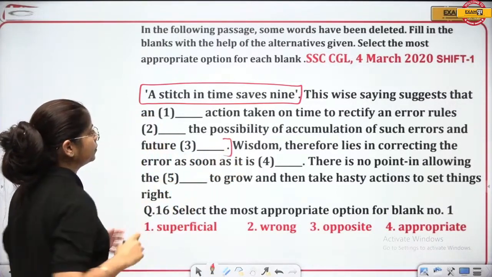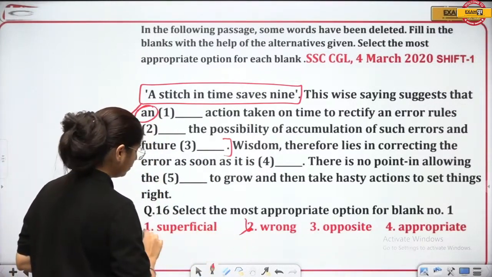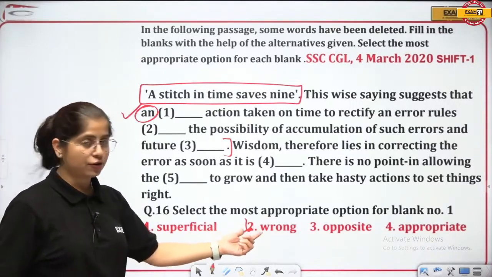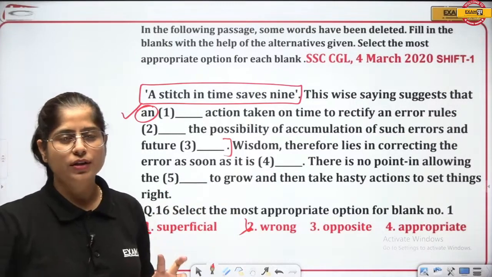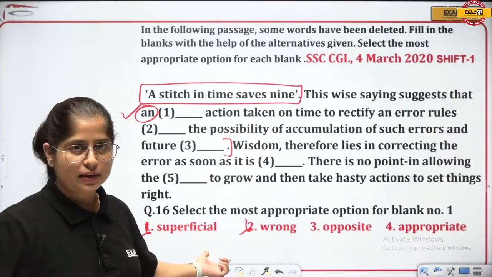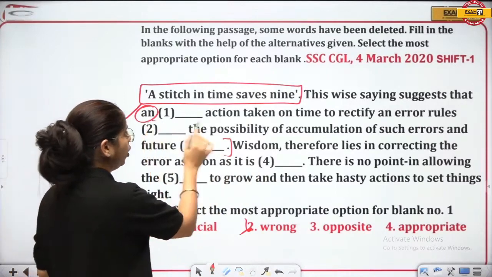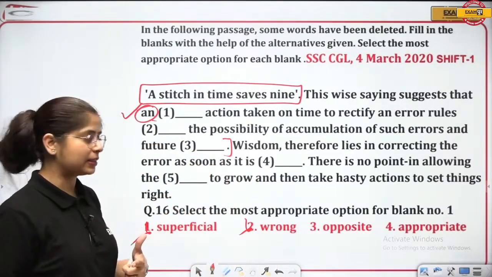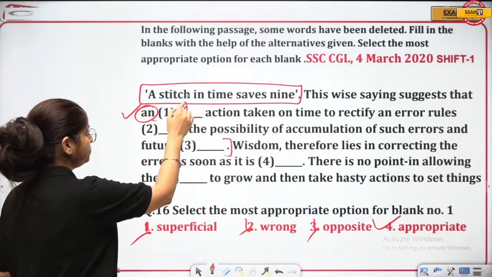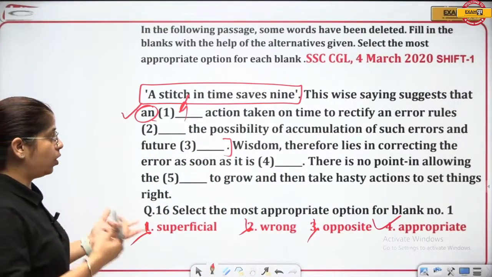What will be the correct answer here? N dash. Certainly here n has been used. That means option 1 and option 2 are getting eliminated because they start with superfluous, that's superficial and wrong. The article n we use with words that have a vowel sound. Certainly these two words do not have any vowel sound. Opposite and appropriate. Suggest that an opposite action taken on time or an appropriate action. Certainly the answer will be appropriate action. That means here the fourth one will come. An appropriate action taken on time to rectify an error. Rules what?